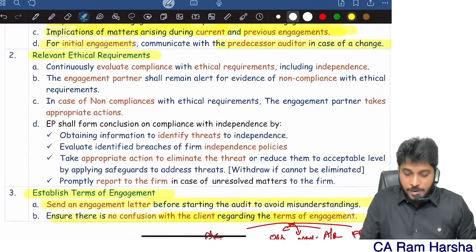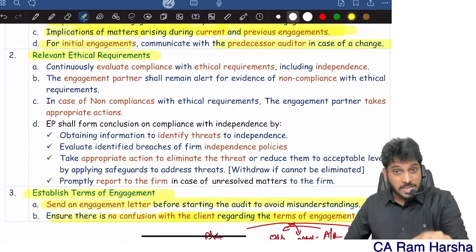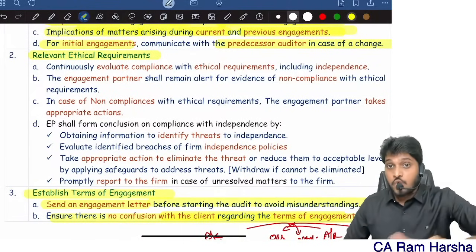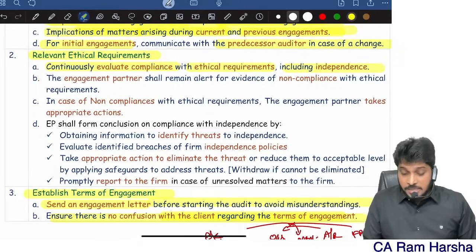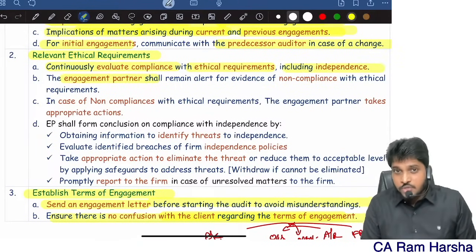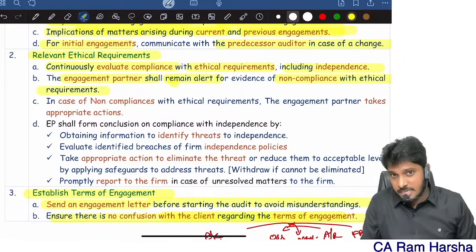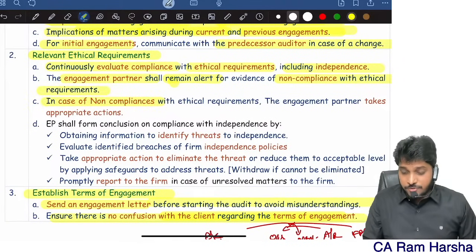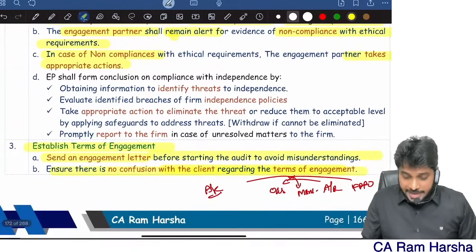Then ethical requirements. In fact there is a chapter, ethics and terms of engagement. In ICAI it is the 11th chapter, whereas in our GOAT notes it is the 2nd chapter. Continuously evaluate compliance with ethical requirements, including independence. The engagement partner means the one who is going to sign the audit report ultimately. The engagement partner shall remain alert for evidence of non-compliance with ethical requirements. In case of non-compliance, take appropriate action. The engagement partner shall form a conclusion on compliance with independence.